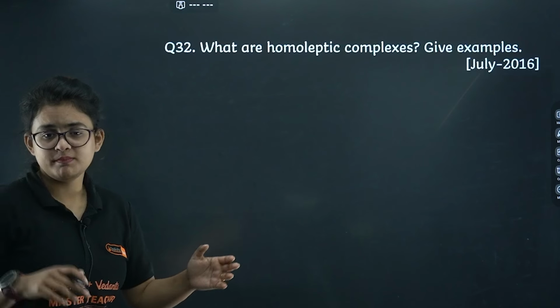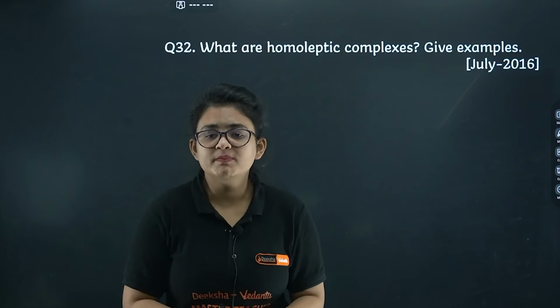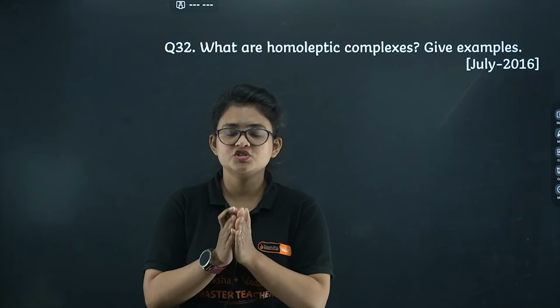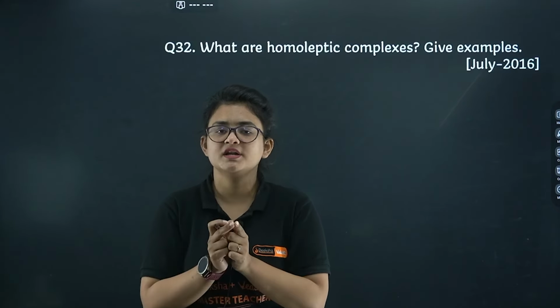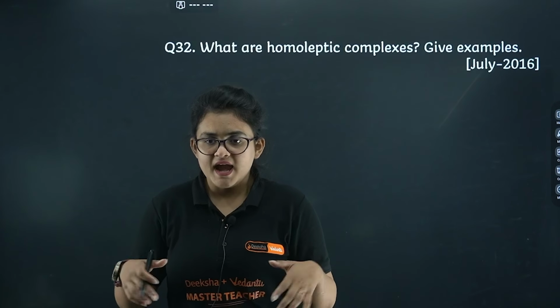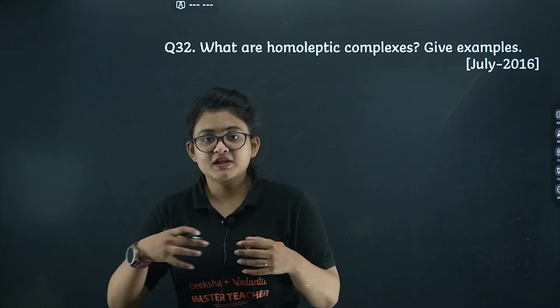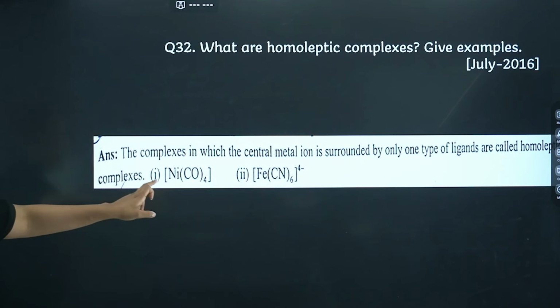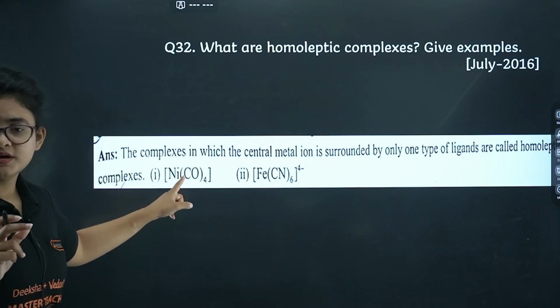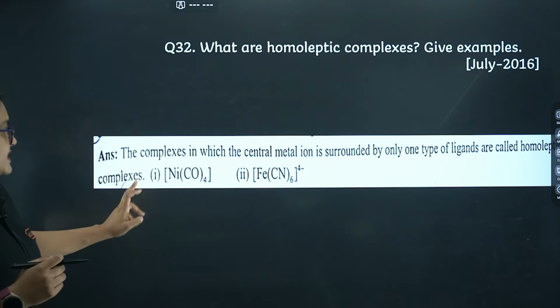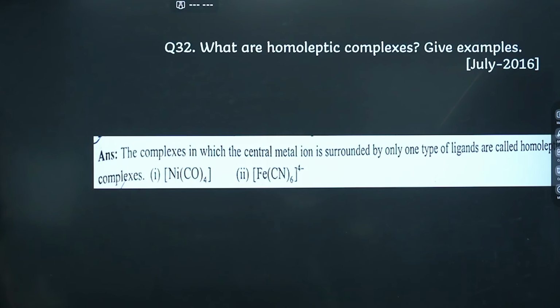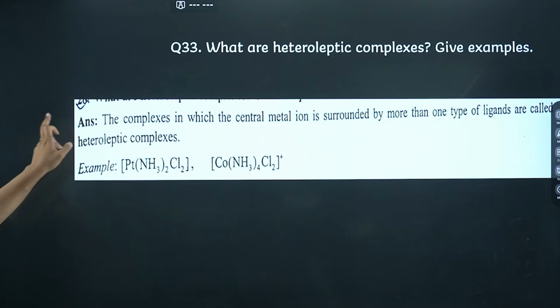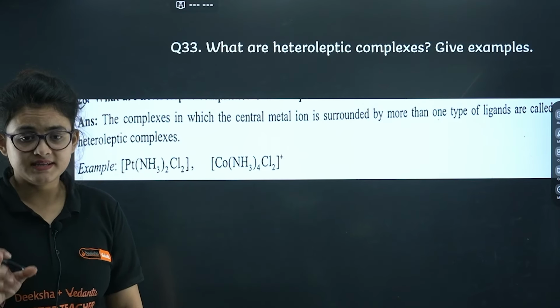Homoleptic and heteroleptic complexes, both of them are important. Homoleptic complexes are those in which you have the same type of ligand inside the coordination sphere with the same metal. And heteroleptic complexes are those where you have different types of ligands inside the coordination entity. Let's see the example. You can see nickel with 4 carbonyl. I guess it's clear. Here you can see this is the heteroleptic complex. Here comes the example. I guess it's clear to you.